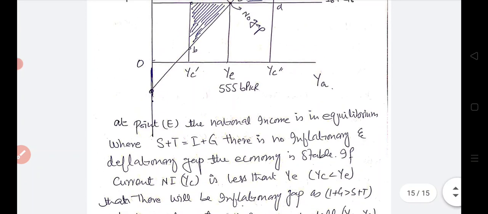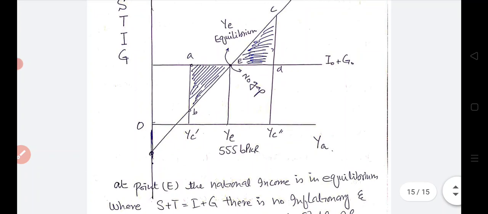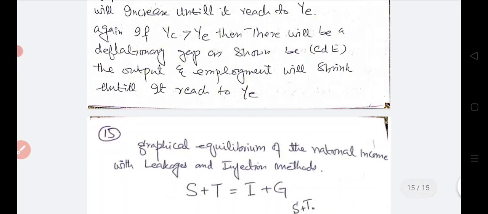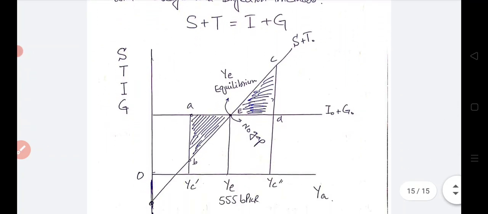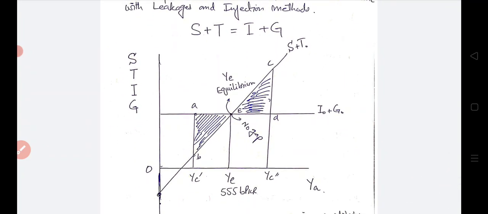So we have analyzed today the two methods of national income determination for a three sector economy. We have derived the formulas for national income equilibrium in the three sector economy with the income and expenditure method and the leakages equal to injections method. We have also taken a numerical example for them. Again, we have also stated the equilibrium through graphs.